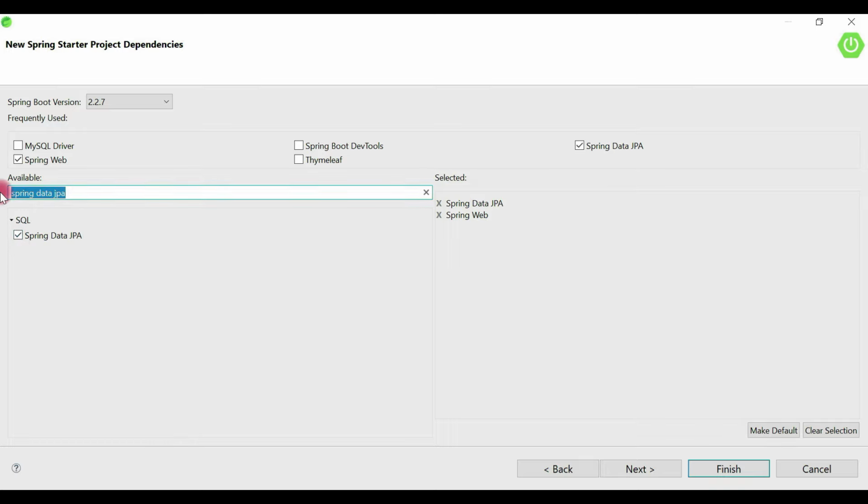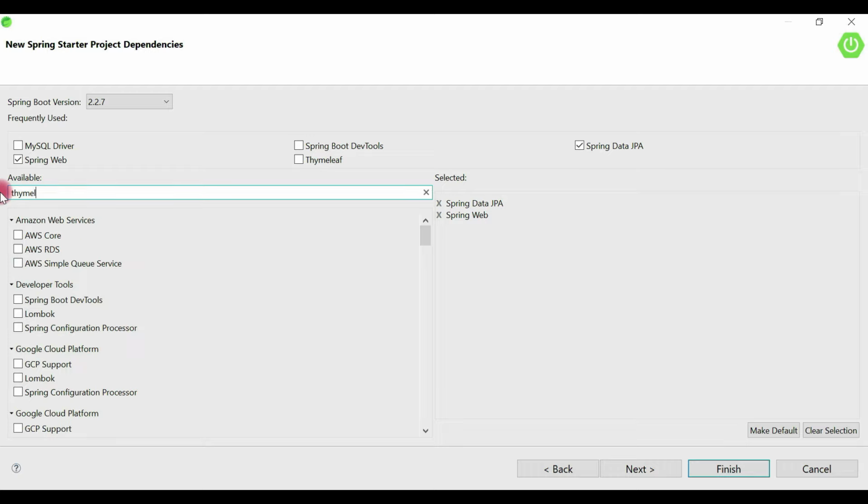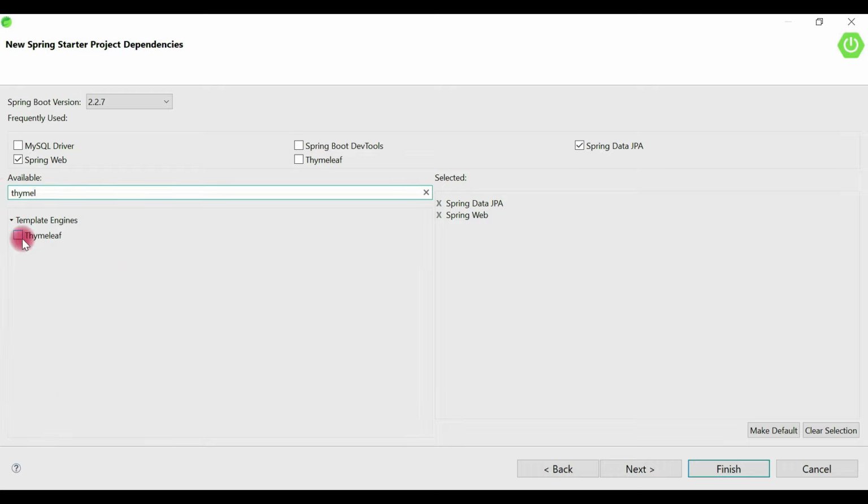And we're going to use the Thymeleaf template engine. So let's type Thymeleaf. We use Thymeleaf to develop our view layer. Alright, and we're going to use a MySQL database. So let's go ahead and choose the MySQL JDBC driver. Let's type MySQL here. So this is the MySQL JDBC driver,